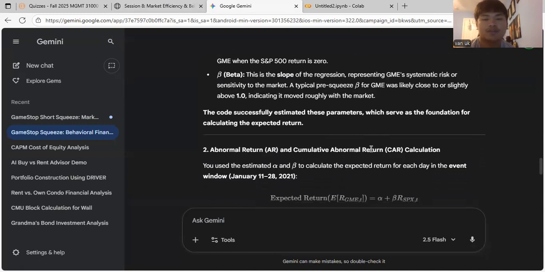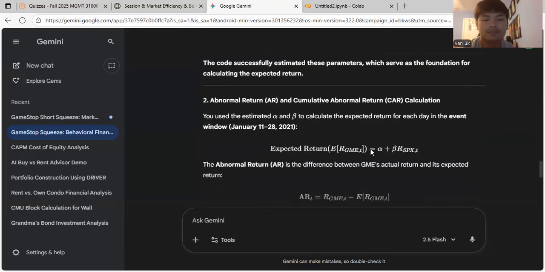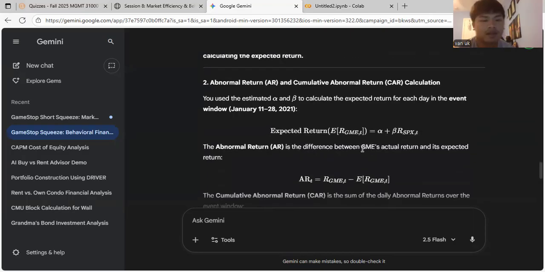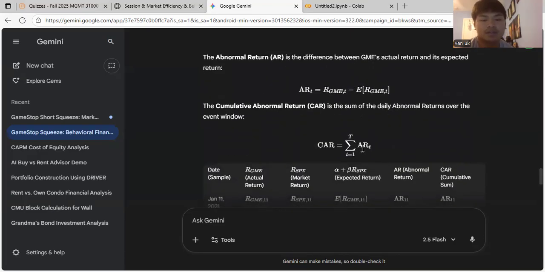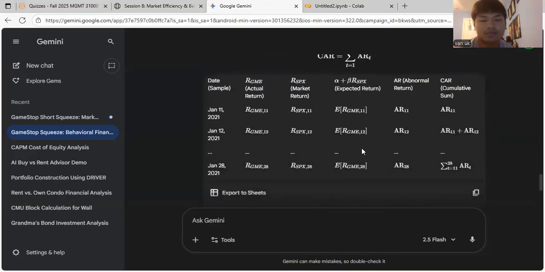The beta is the slope of the regression. It represents GME's systematic risk, or sensitivity to the market. A typical pre-squeeze beta for GME was likely close to or slightly above 1.0, indicating that it moved roughly with the market. And for the abnormal return, I used the estimated alpha and beta to calculate the expected return for each day in the event window from January 11th to 28th, 2021.